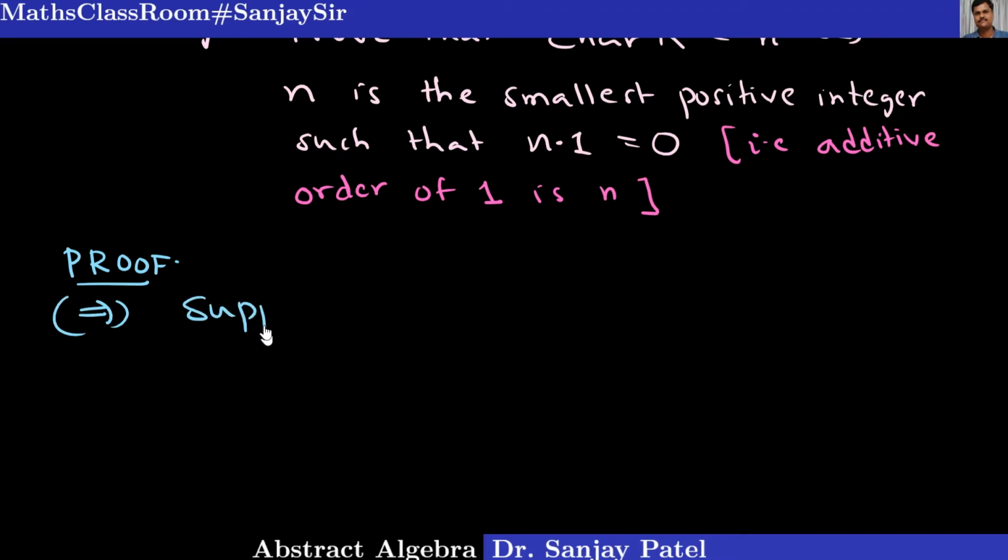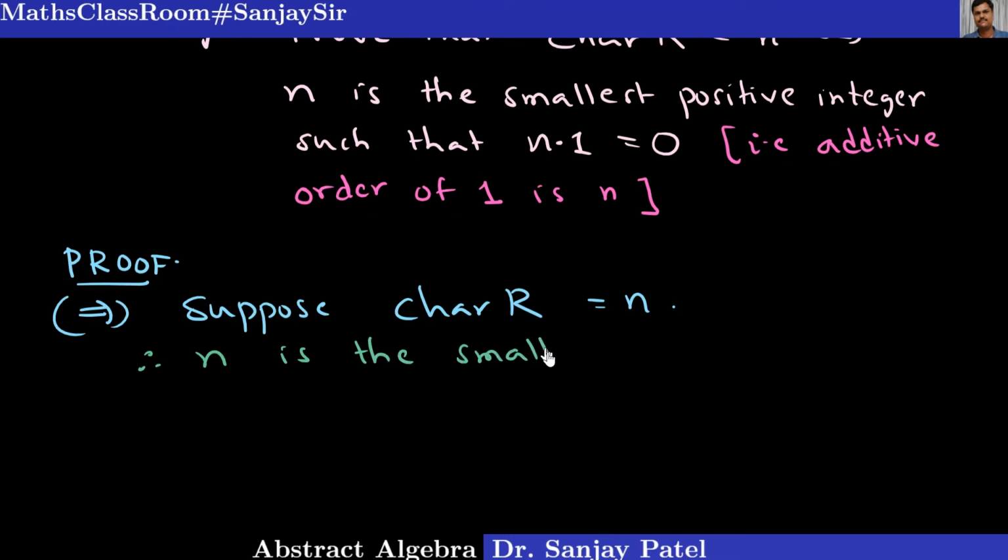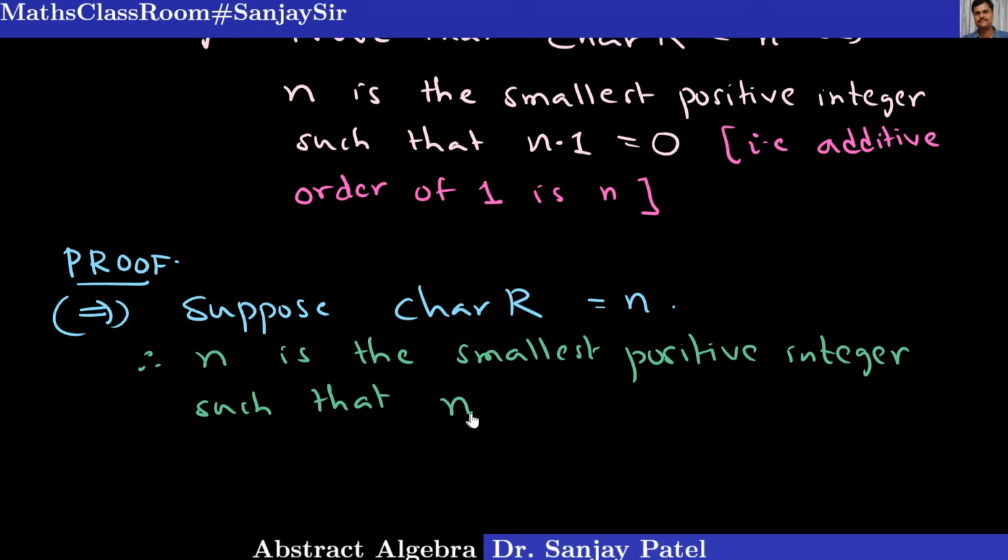Suppose we are given that the characteristic of the ring R is n. Okay. What is the meaning of this? This means n is the smallest positive integer such that n into a equal to 0 for every a belongs to R. This we are writing just by definition.